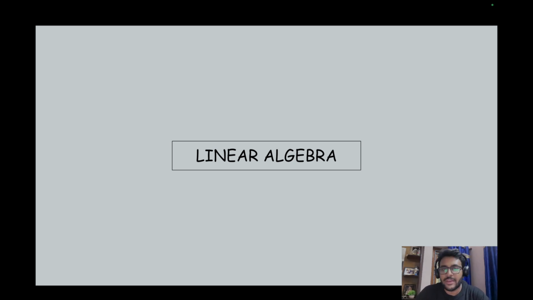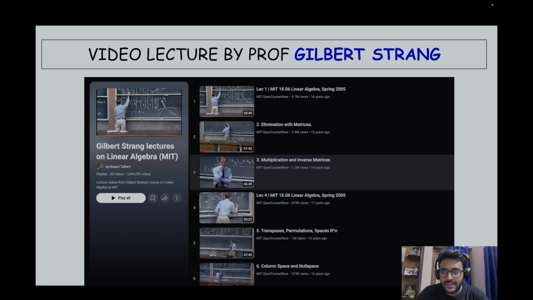For example, the concepts of vector spaces, eigenvalue, eigenvector, dimensionality, then singular value decomposition, rank. All these concepts in linear algebra you should know very well. You should have a sense of those things, because these terms will keep coming up in different topics of machine learning. So first you have to learn linear algebra, and the best resource for linear algebra available online is